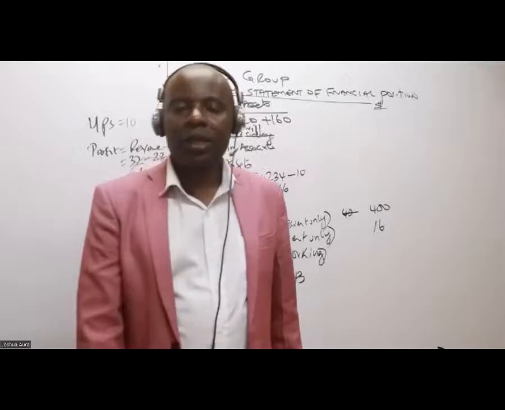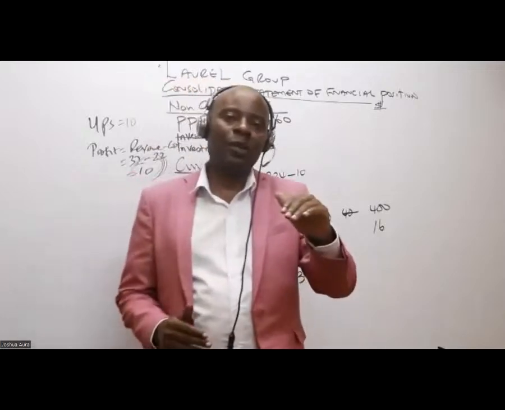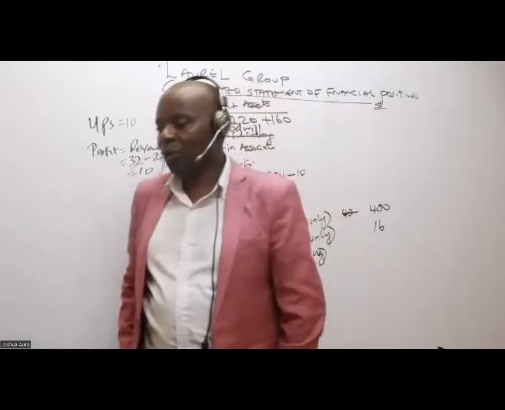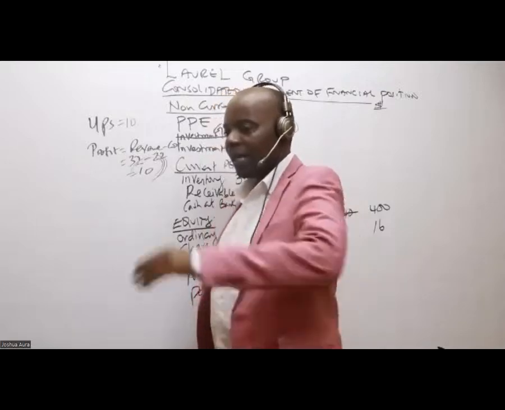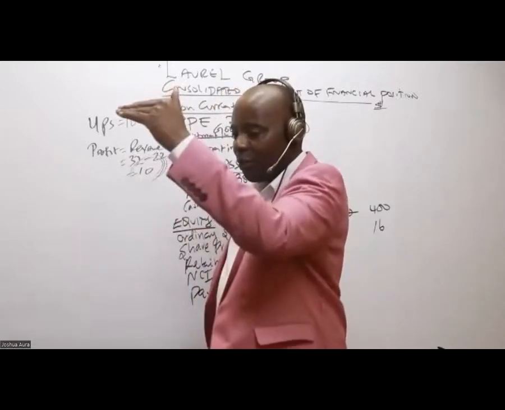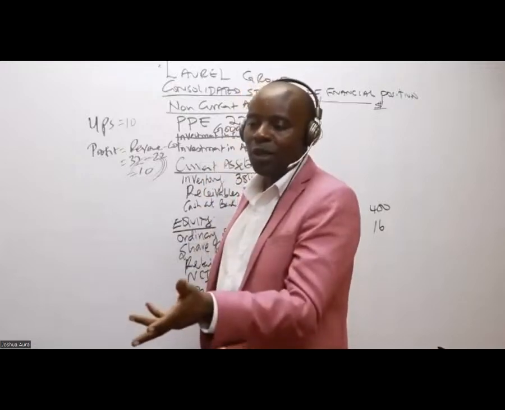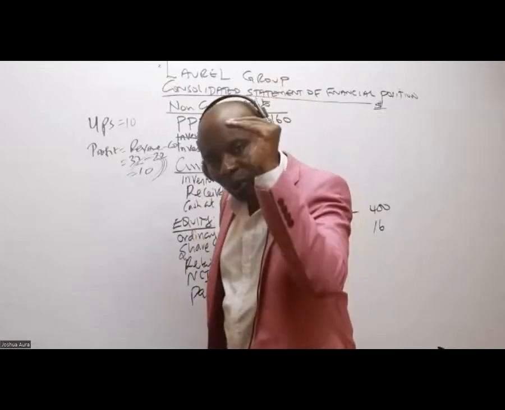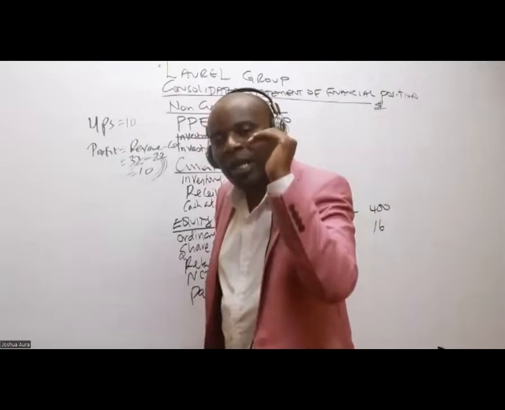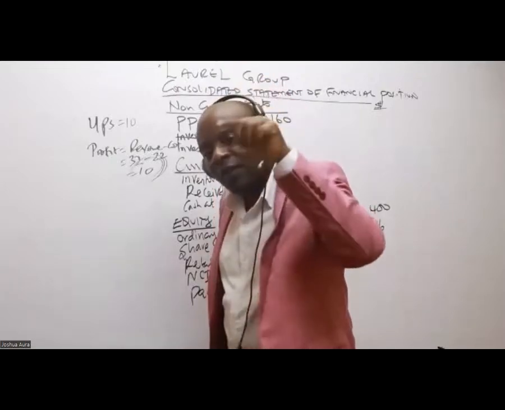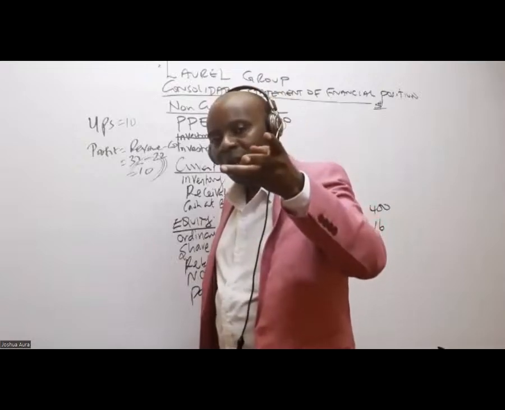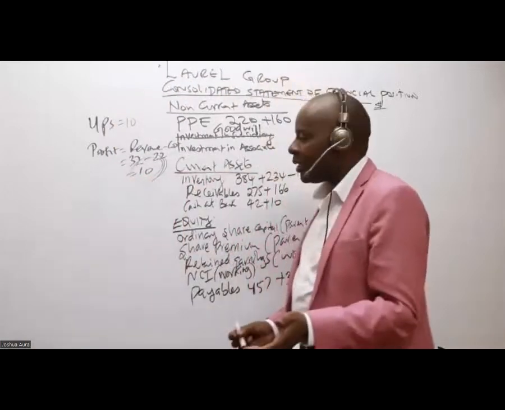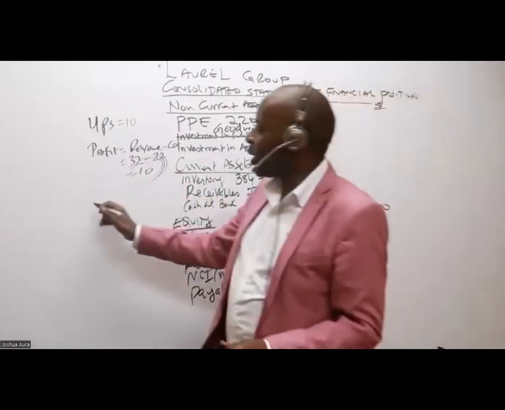So as an accountant, when you realize the carrying amount is 45 and the fair value is 57 on the date of acquisition, what should you do? You revalue. It's a revaluation, and this will be a revaluation upward, because whenever the fair value is bigger, that is a revaluation upward. So could you kindly give me this revalued amount? Yes, or the fair value adjustment? What is the revaluation? Is there somebody who can give me the revaluation?